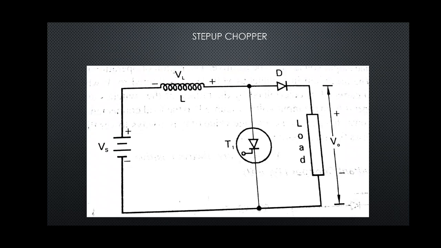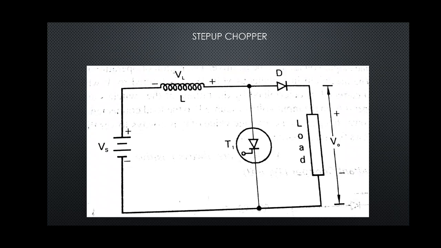Thus the induced voltage across the inductor VL gets added to the source voltage Vs to force the inductor current into the load. So the energy stored in the inductor is released to the load.